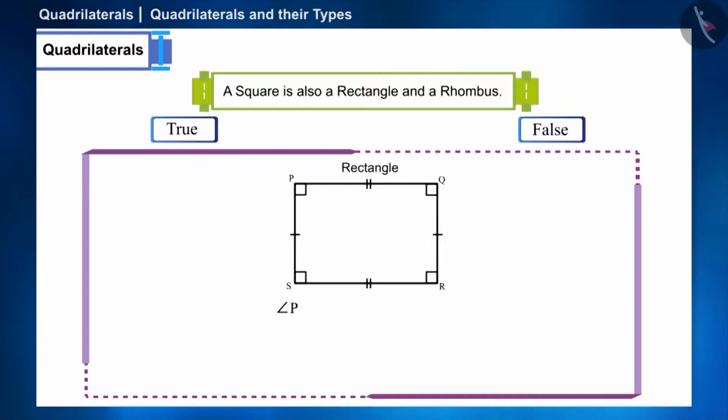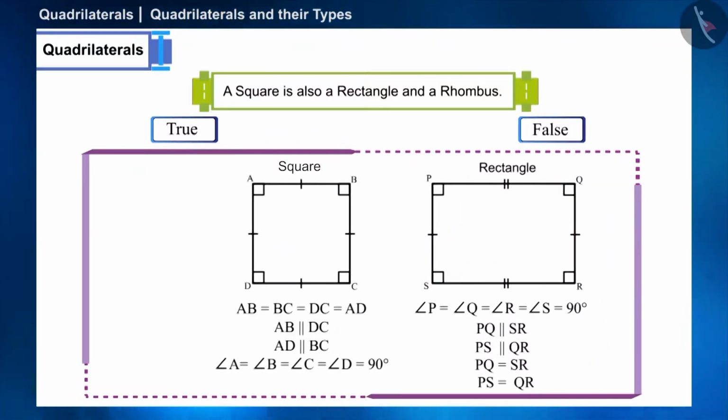Even the angles of a rectangle are right angles and the opposite sides are parallel. But only its opposite sides are equal. But if all the sides of the square are equal, then definitely its opposite sides will be equal. Therefore, we can call a square a rectangle.